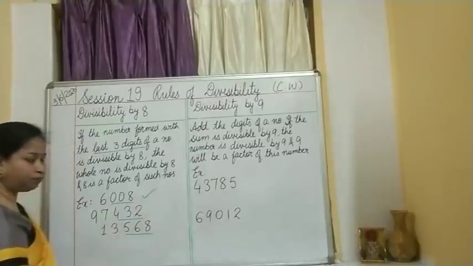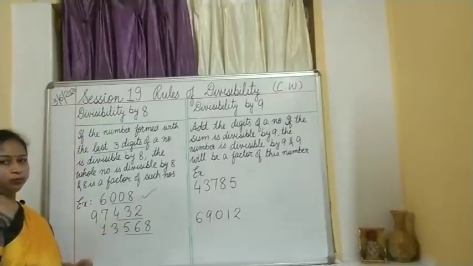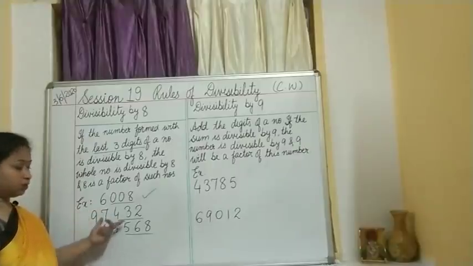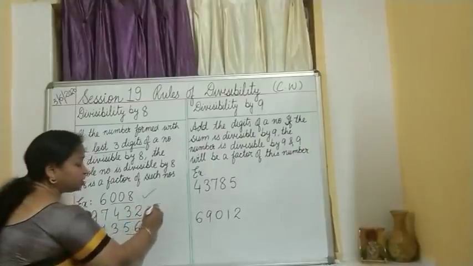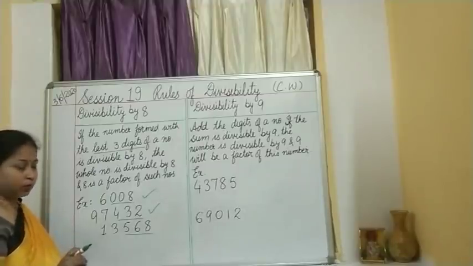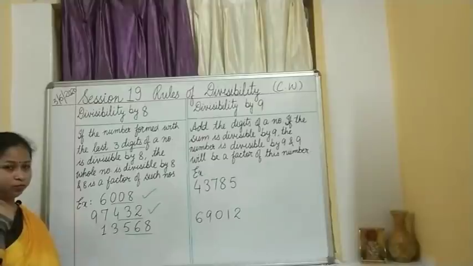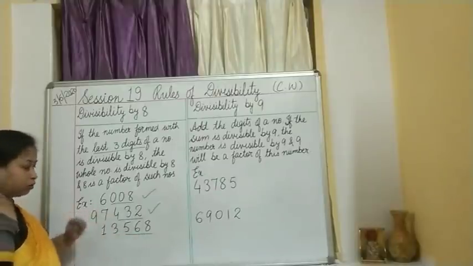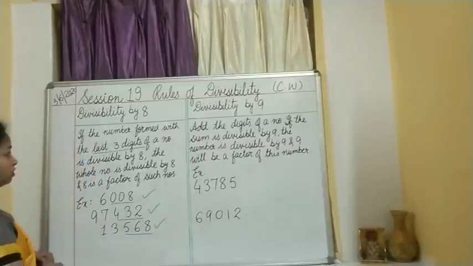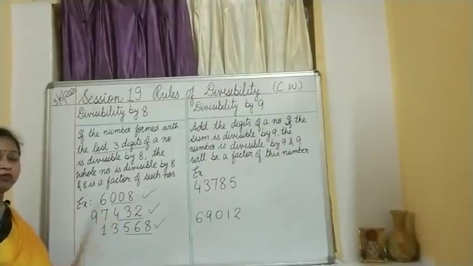Yes. Now, try to divide 432. Mentally, you can divide it. 8 5s are 40, remainder 32. Then 8 4s are 32. So, it is easily divisible. Divisible means while dividing you will not get any remainder, children. Then 568. 8 7s are 56. 8 is there, 8 1s are 8. It is also divisible.